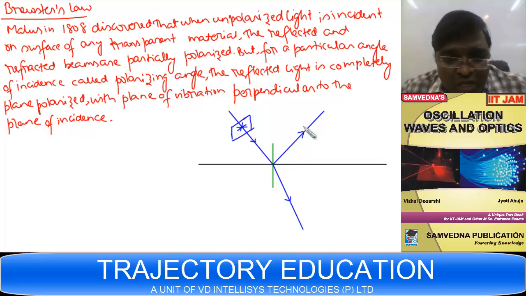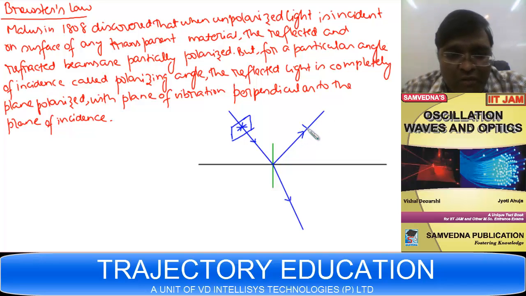Let me consider two independent directions. One is a direction which lies in the plane of incidence. All the directions will be perpendicular to the direction of propagation, whatever be the direction of the field, right?